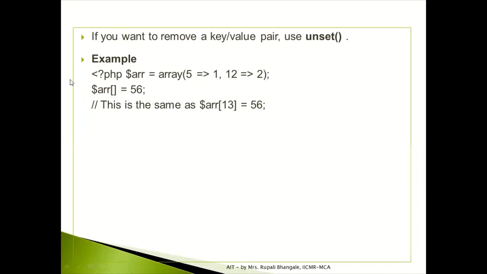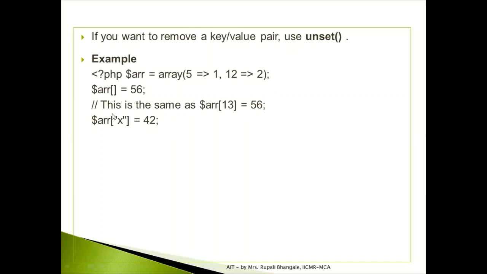So that is how your value can be inserted into the array. But how to remove a particular value from the array? An array can remove a particular value with the help of the unset function. Just observe here, I have inserted 56 without an index, so it has considered 13 as the next successive index.